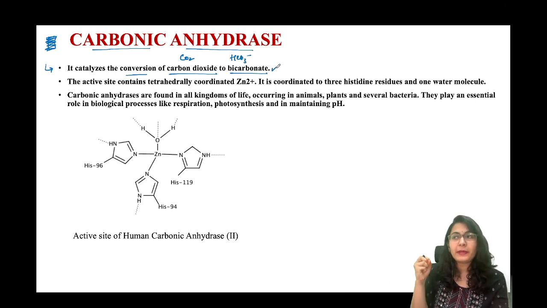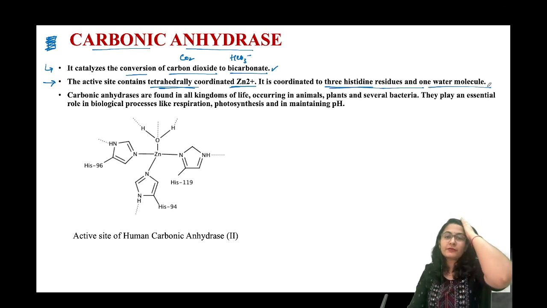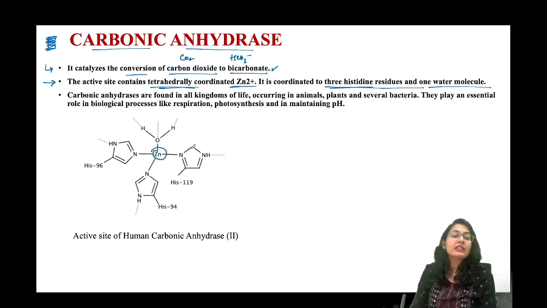Bicarbonate is going to be taken up by hemoglobin and transferred to the lungs so that it can break down over there and eliminated as CO2. So the active site contains the tetrahedrally coordinated Zn2 plus, the same. It is coordinated to 3 histidine residues and 1 water molecule. So this is different from carboxypeptidase. यहाँ पे क्या हो रहा है? This zinc is connected to 3 histidine nitrogens and 1 water molecule.